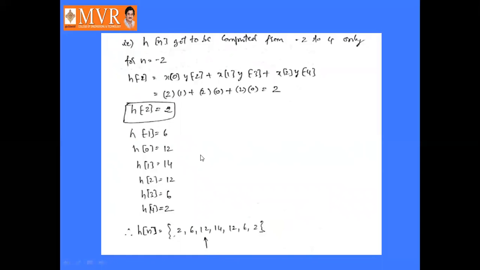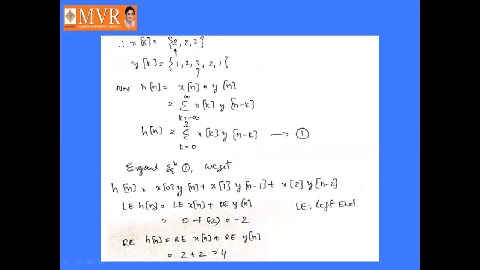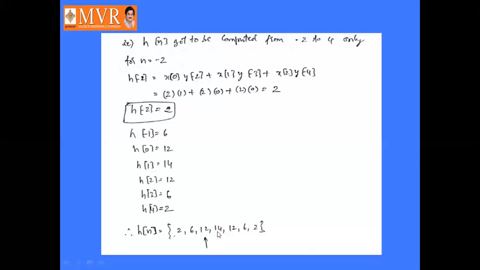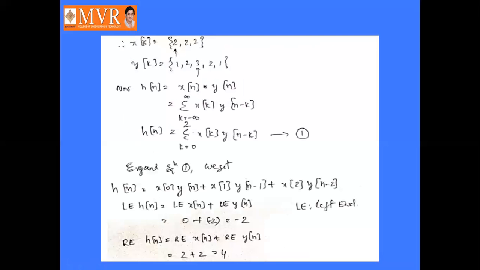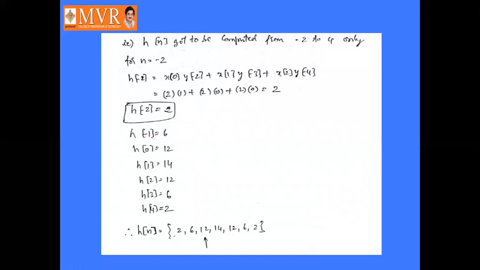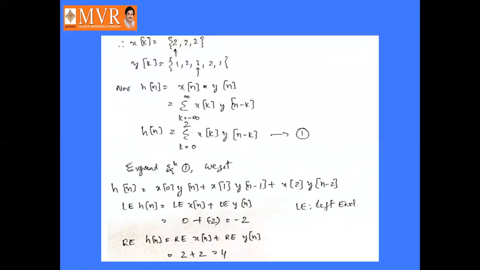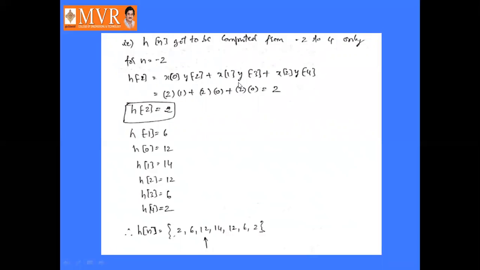Then h of n has to be computed from minus 2 to 4. For n equal to minus 2, h of minus 2 becomes x of 0 into y of minus 2, plus x of 1 into y of minus 3, plus x of 2 into y of minus 4.